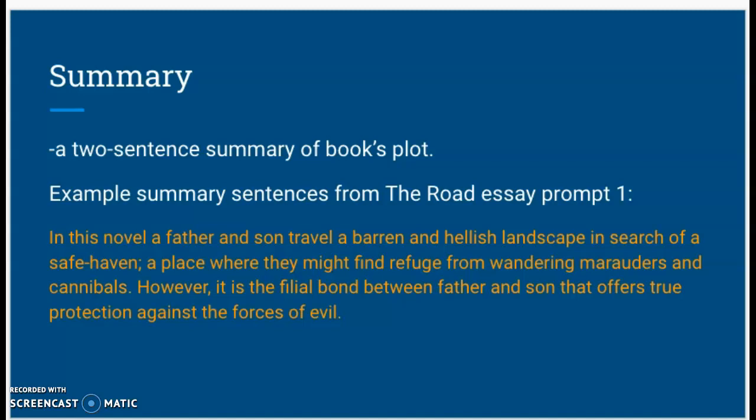Again, your summary is not going to give spoilers. It's not going to reveal the ending of The Road. It's also not going to reveal specific elements of the father and son's journey throughout the book. It is essentially a tagline for what The Road is about. It should only reveal enough for your audience to understand what you're talking about in the context of your essay. So make sure your summaries do not go on too long and they reveal only enough for your audience to understand what you are talking about in your essay.